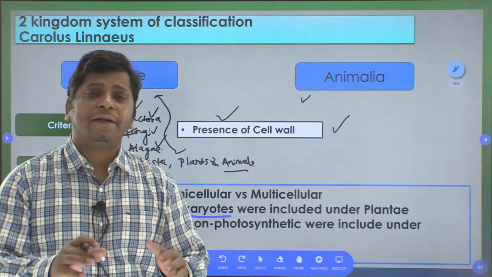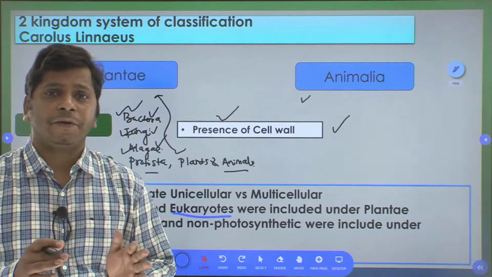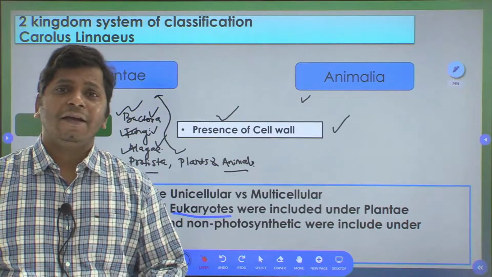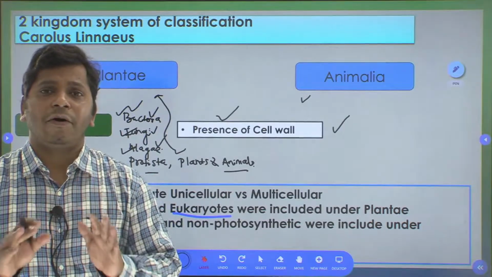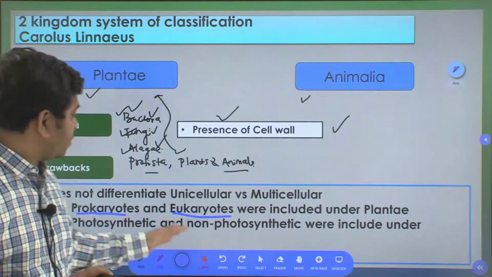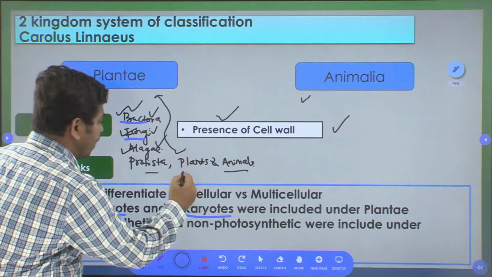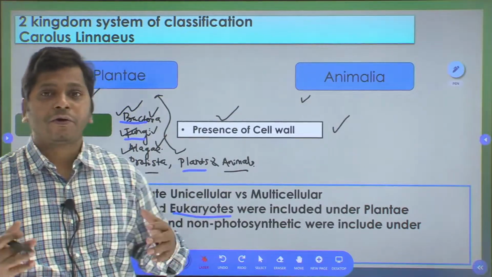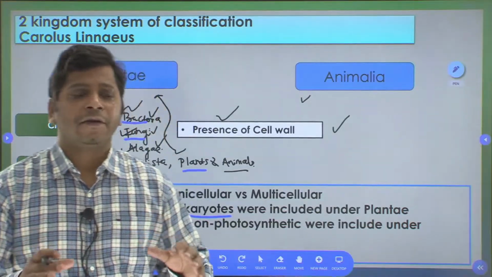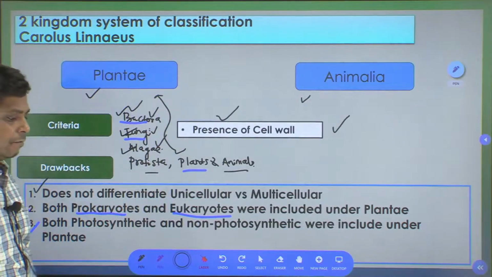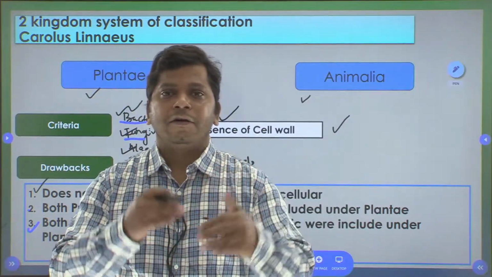There are some bacteria which cannot make their food, so they are heterotrophic bacteria. Fungi are truly heterotrophic; they cannot make their own food at all. So putting fungi, bacteria and plants together, where plants are autotrophic in nature, is also one of the demerits of this system of classification.